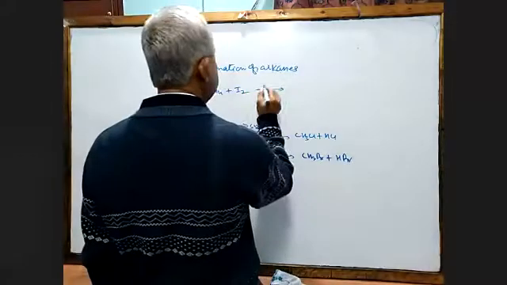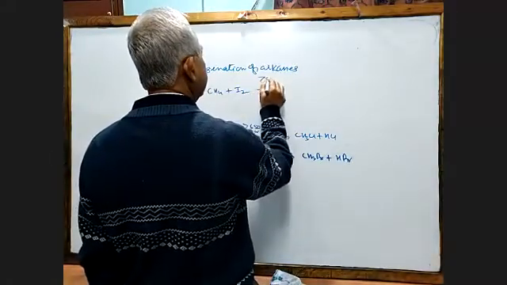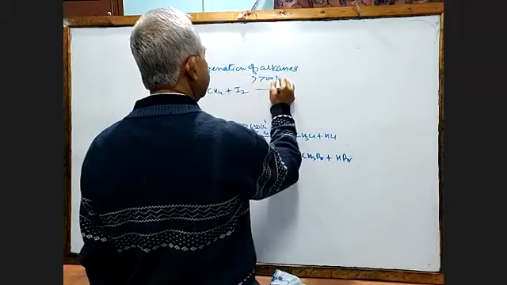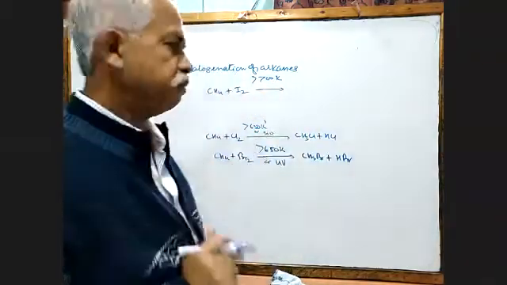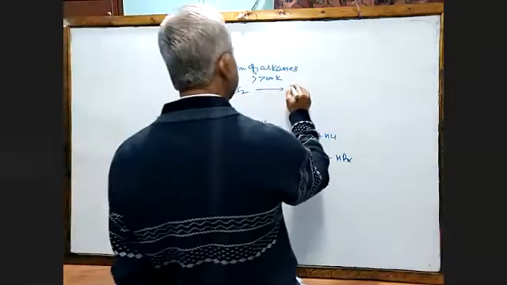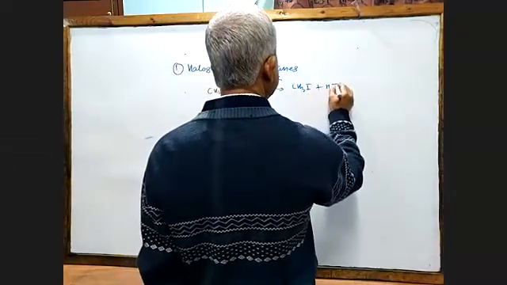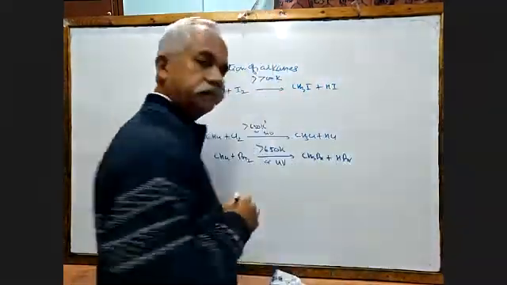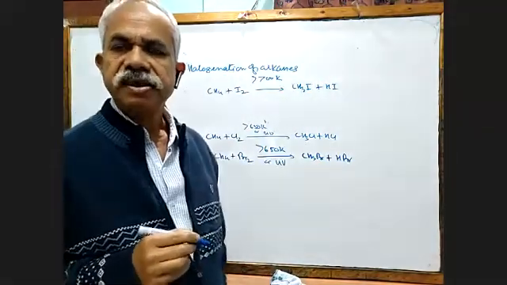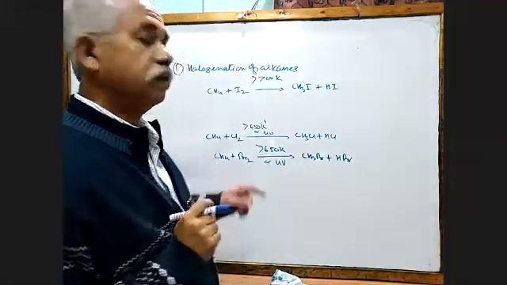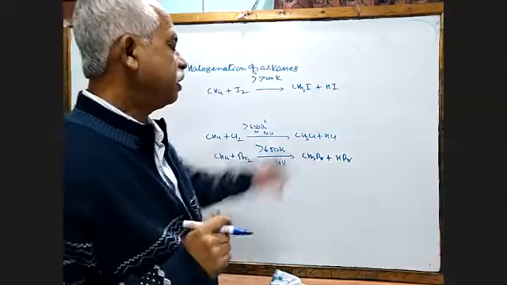So in that case, you have to heat it beyond 700 Kelvin. UV light is not required. So what are you going to get? You will get here CH3I plus HI.